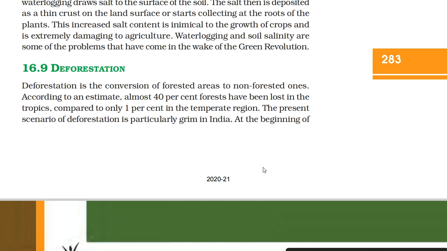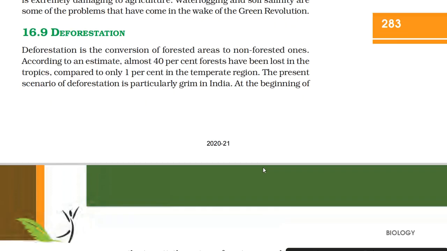16.9 Deforestation. Deforestation is the conversion of forested areas to non-forested ones. According to an estimate, almost 40% of forests have been lost in the tropics, compared to only 1% in the temperate region. The present scenario of deforestation is particularly grim in India.